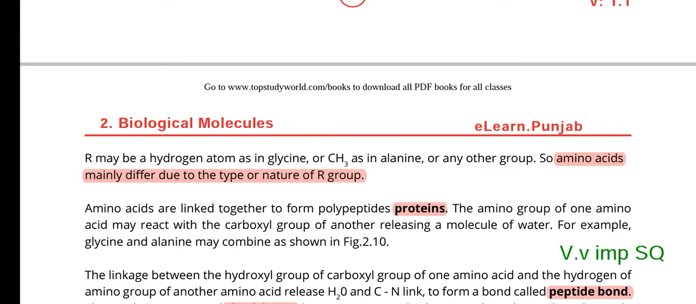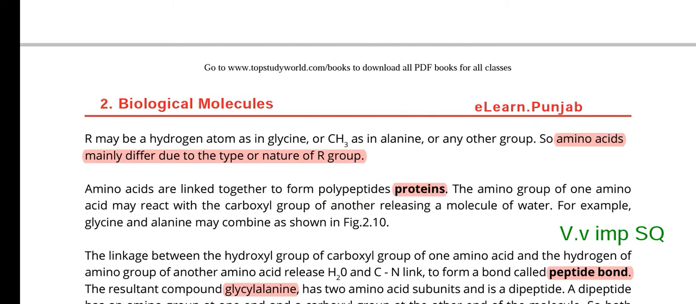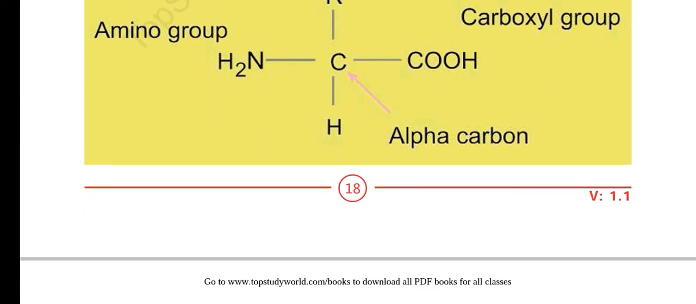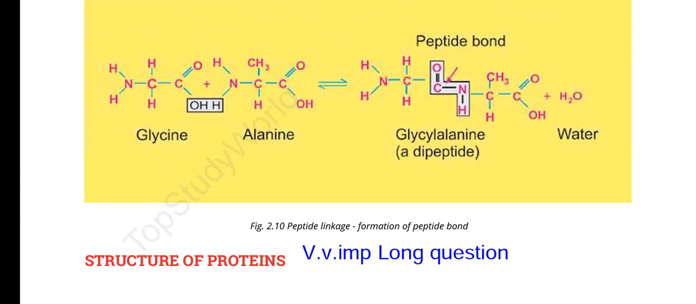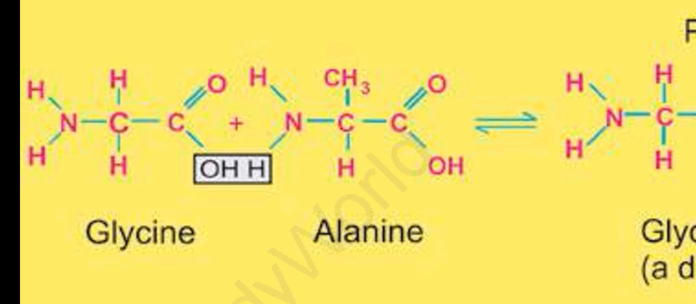Amino acids are linked together to form polypeptide proteins. The amino group of one amino acid may react with the carboxylic group of another, releasing a molecule of water. For example, glycine and alanine may combine. You can see here the peptide bond. Actually, what is a peptide bond? The carboxylic group COOH may react with the amino group